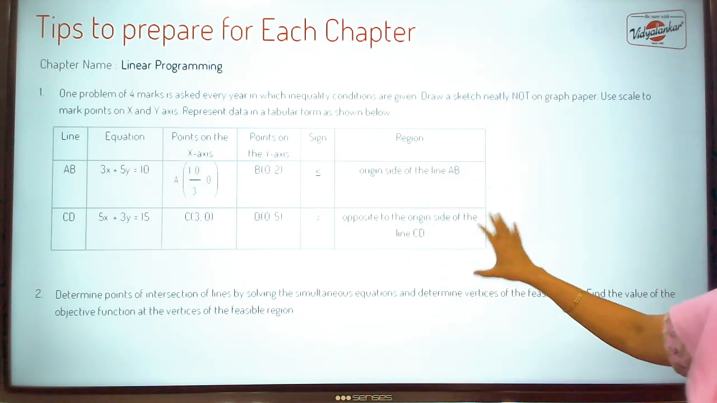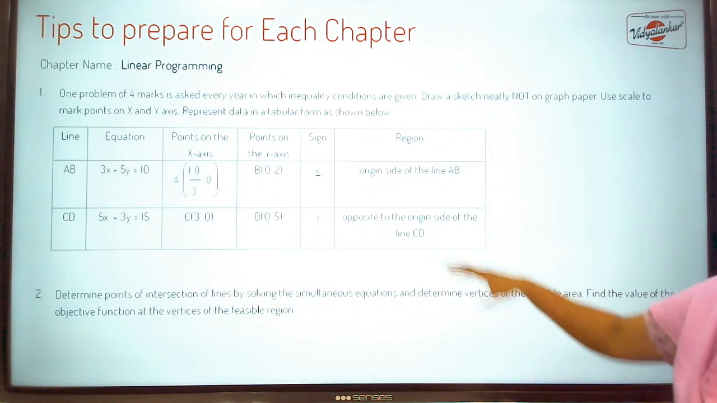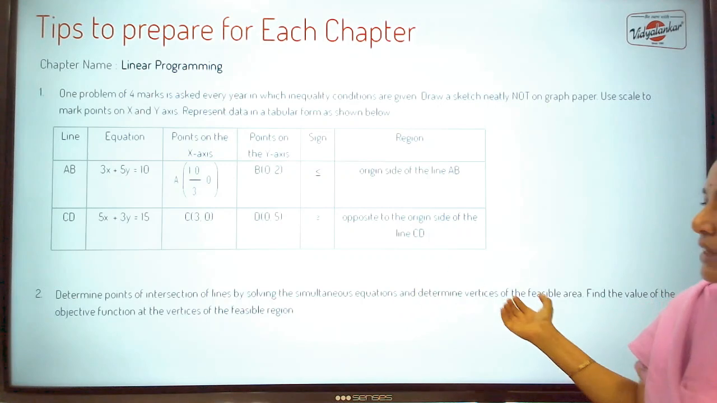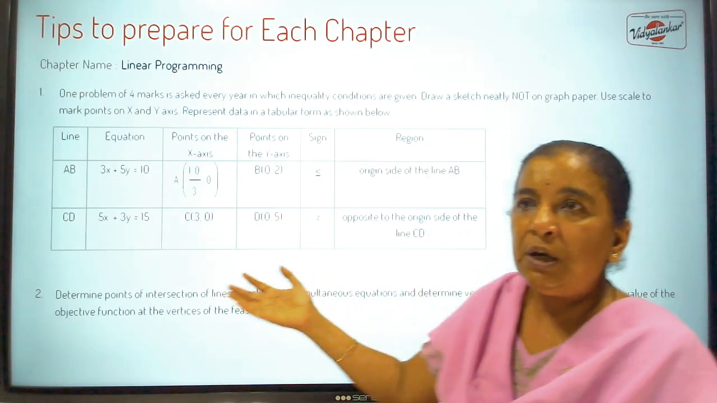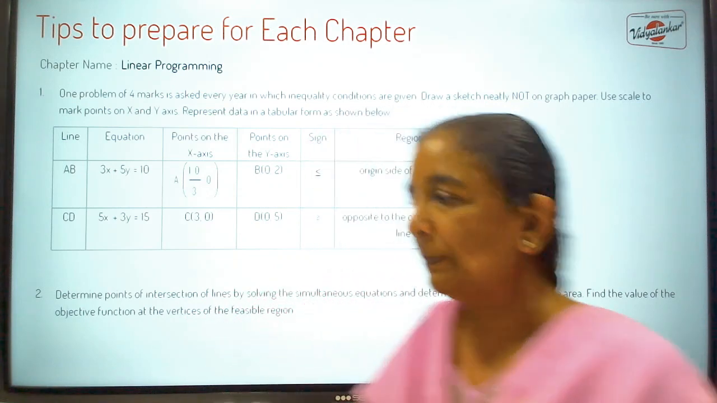And express all this information in the tabular form, and you know how to solve by finding the point of intersections of the lines, you know the vertices of the feasible region, and then how to go further.